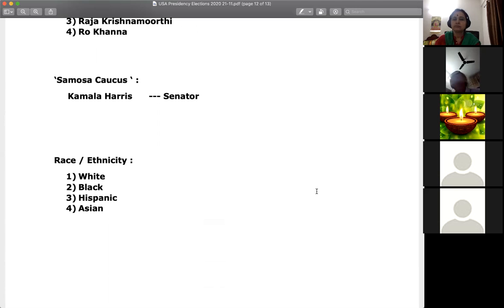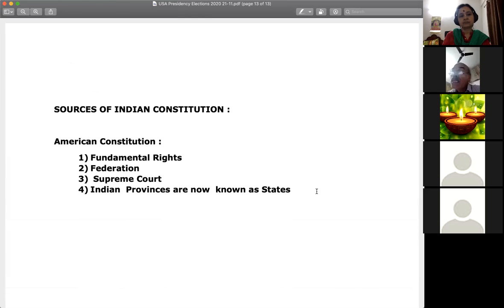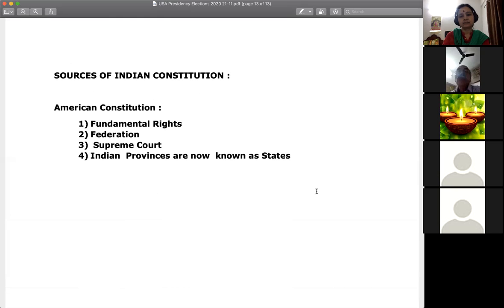The word electoral college also we have taken from the USA Constitution. But in the Indian electoral college, MPs of both Houses of Parliament and MLAs of the states participate directly in casting votes for the President of India, except nominated members.